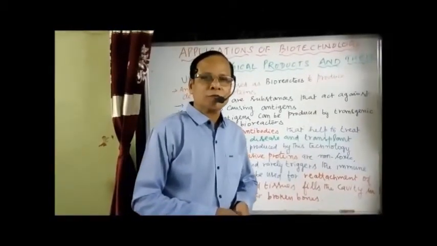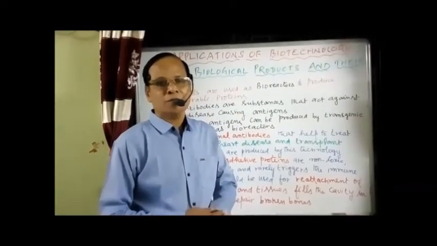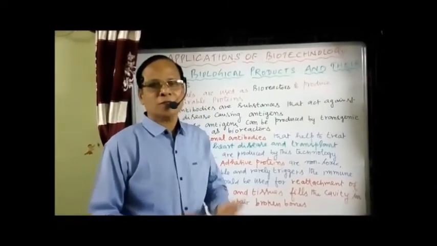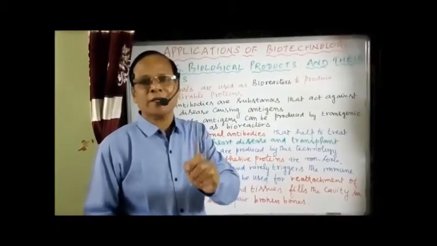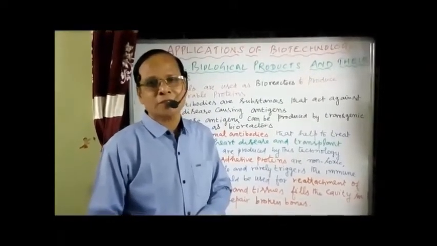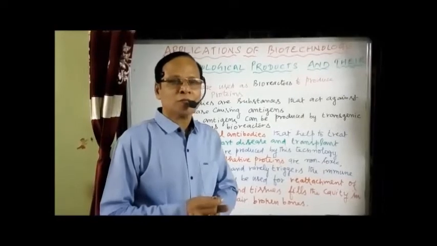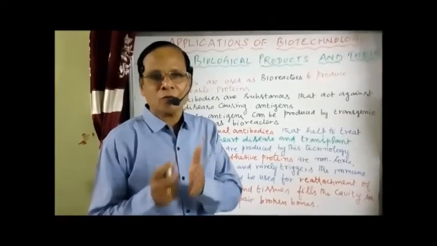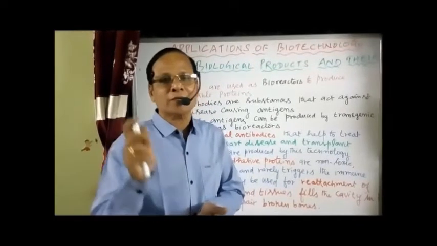For the production of specific desirable proteins, animals are used as bioreactors. For example, you know the antibodies. Antibodies are substances that work against the disease-causing antigens. Now these antibodies can be produced by transgenic animals which act as bioreactors. The antibodies, which are proteins, are produced by transgenic animals, and those animals are acting as bioreactors.